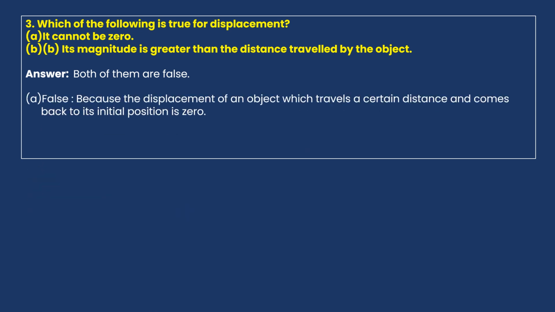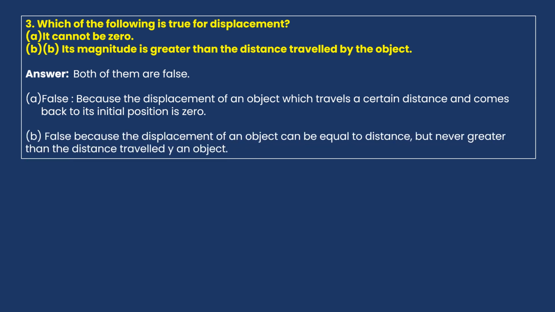We'll see the reason. The first one, because the displacement of an object which travels a certain distance and comes back to its initial position is zero. So, if the starting point and ending point of an object are the same, the displacement of the object will be zero. And the second statement is also false, because the displacement of an object can be equal to distance, but it is never greater than the distance traveled by an object.